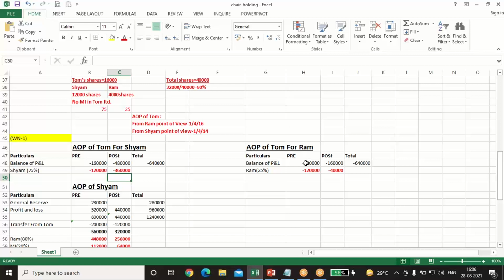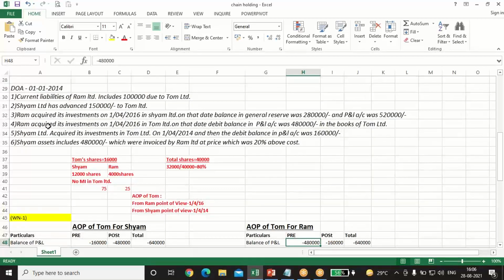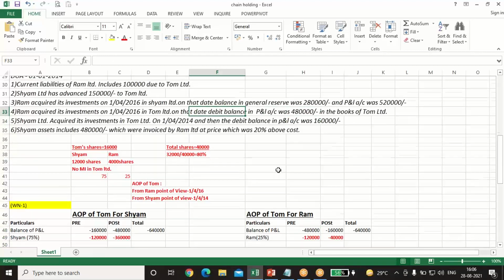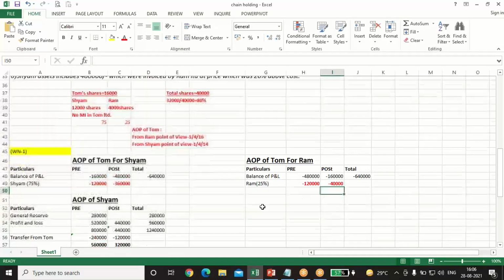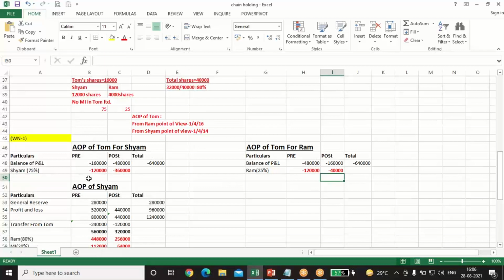Now the AOP of Tom for Ram. The balance of PNL we have already seen is 640. When Ram made the investment, the balance was 4,80,000 debit. So 4,80,000, the remaining, will come in post profits, and Ram's percentage was 25%, so into 0.25.